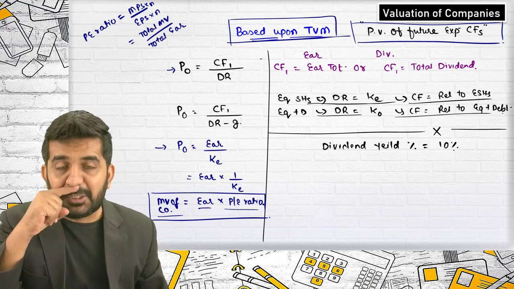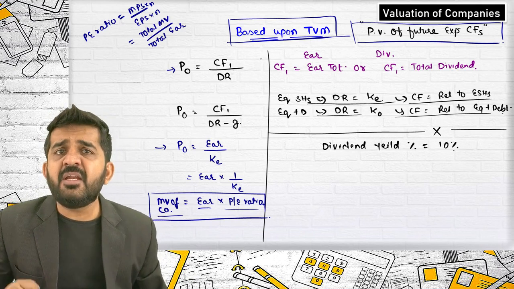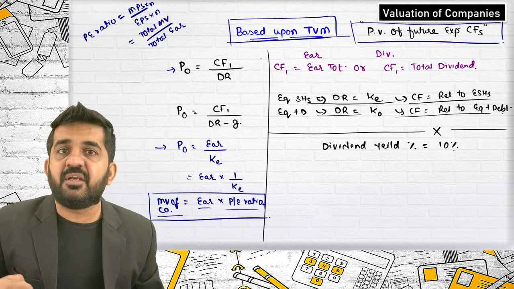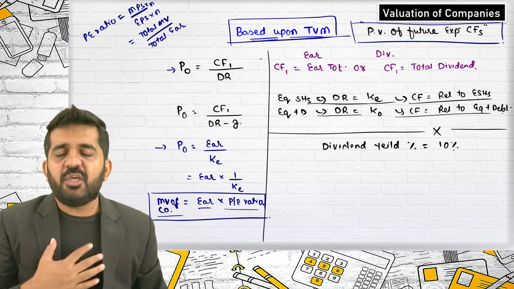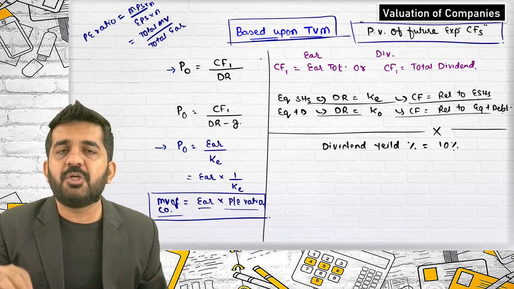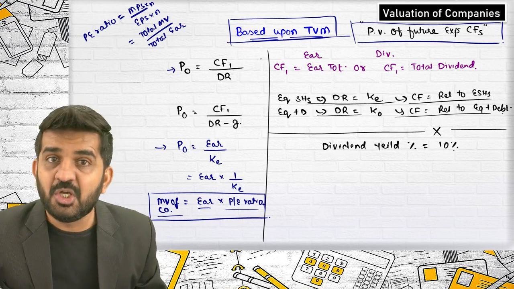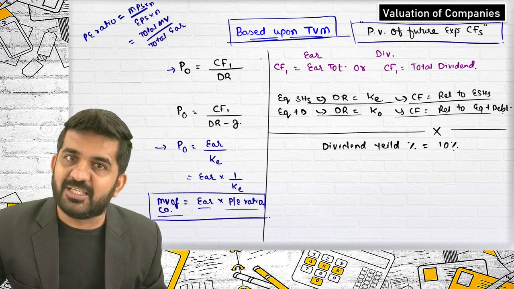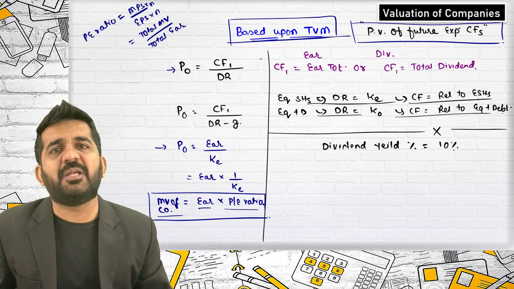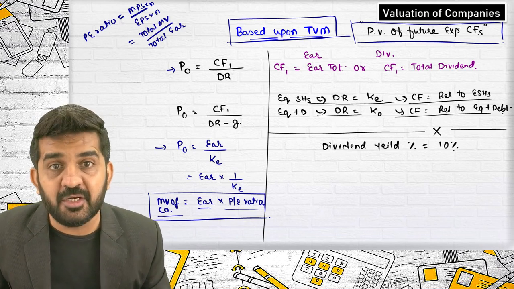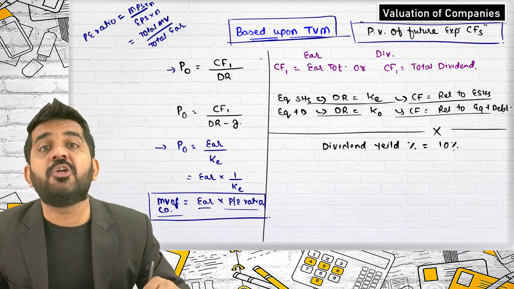Now what is dividend yield percentage? Dividend yield percentage is the rate of return based upon the latest market price. If I purchased this particular asset 1 year ago, the market price is taken as the investment. If I sell it today, the dividend I have got and the capital gain I have got is my return, but it is based upon the current market value.